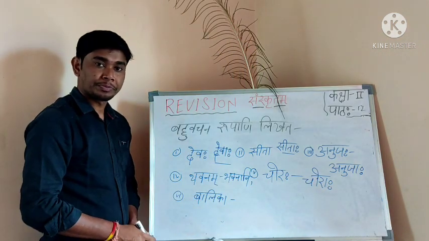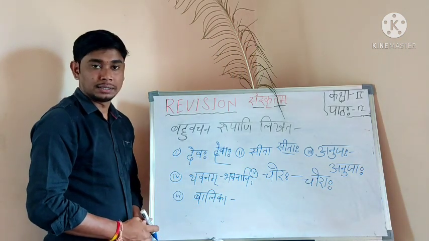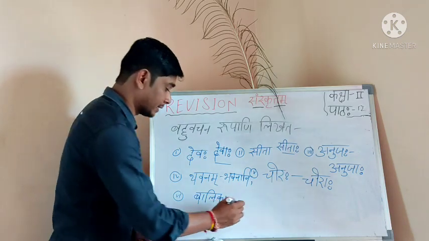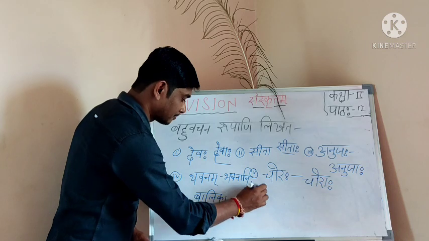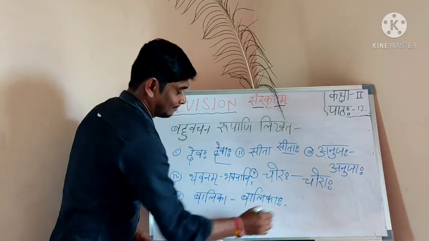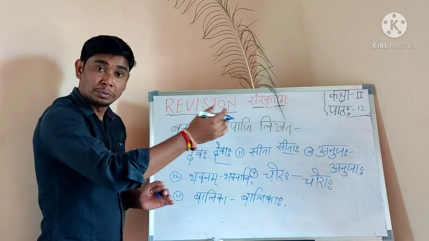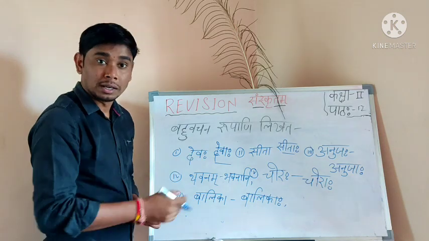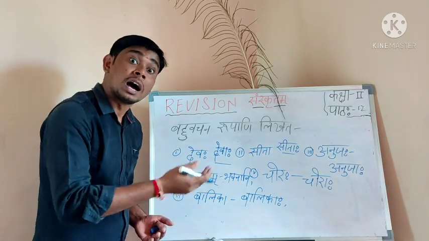Next, Balika, girl. Tell the answer. Balika, correct. So this is singular to plural. Is clear? If I say Ramaha, it is singular. Plural, Ramaha.